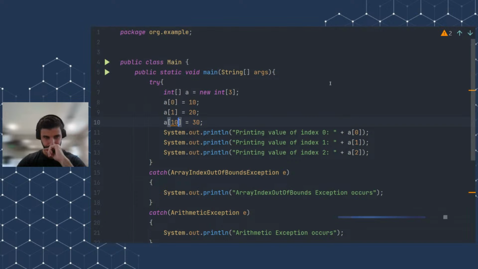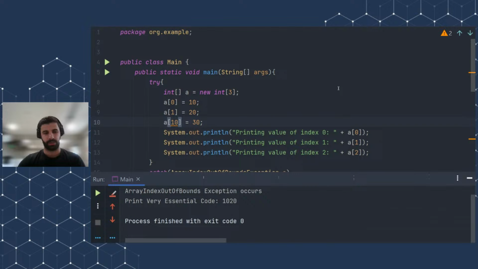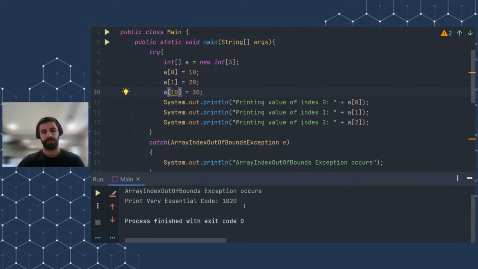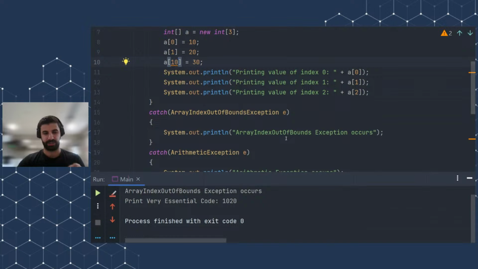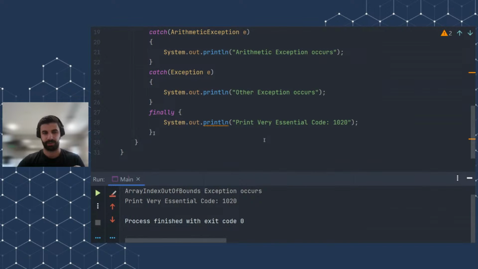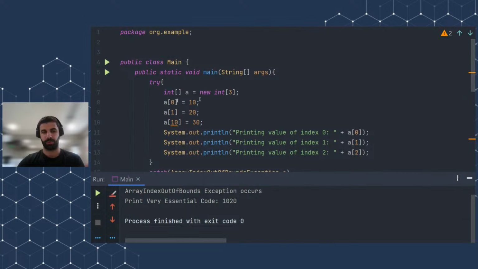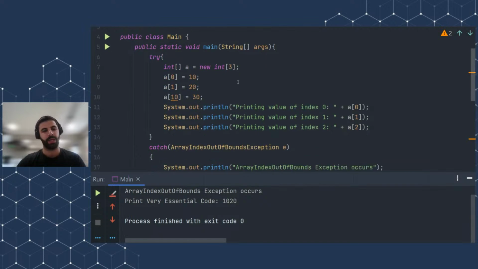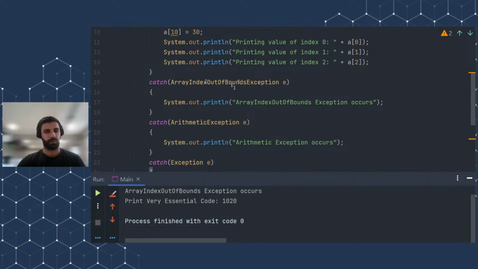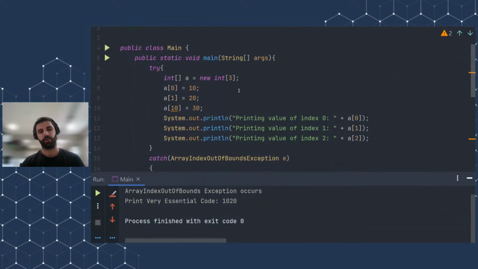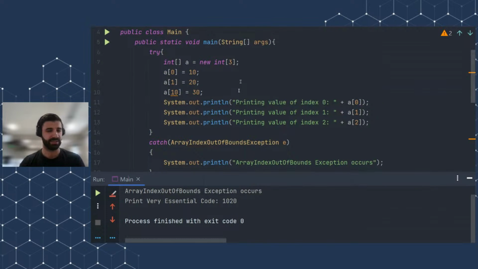Let's test it. I see that ArrayIndexOutOfBoundsException occurs. And notice that "very essential code" was also printed because it is in the finally block. Whether the try block throws an exception or not, it will be printed in any case. ArrayIndexOutOfBoundsException is what you get when you use an index which does not exist.